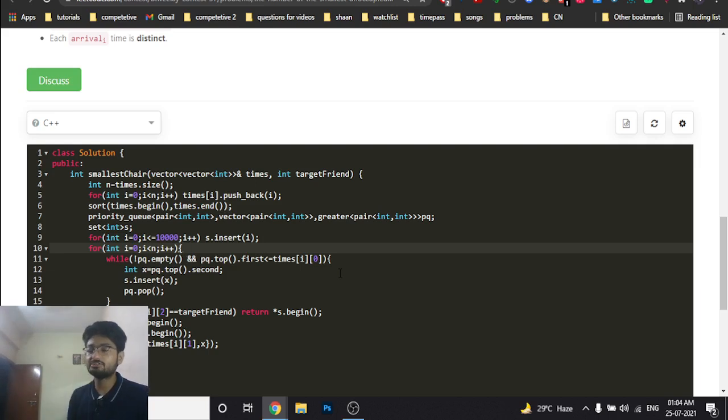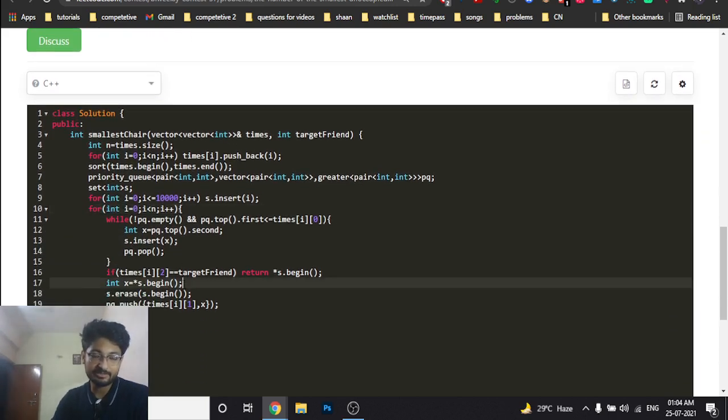So what will we do? We'll take out the first possible seat which is available. From where can I get the available seat? From the set. So just go to this point. I am taking out the first element from the set and erasing it, because I'm taking that seat. And now because I am in the party, I will push. The priority queue holds whoever is leaving the party, so I will push back my exit time. I have to also care about who has exited, so I will exit from the party at this point.